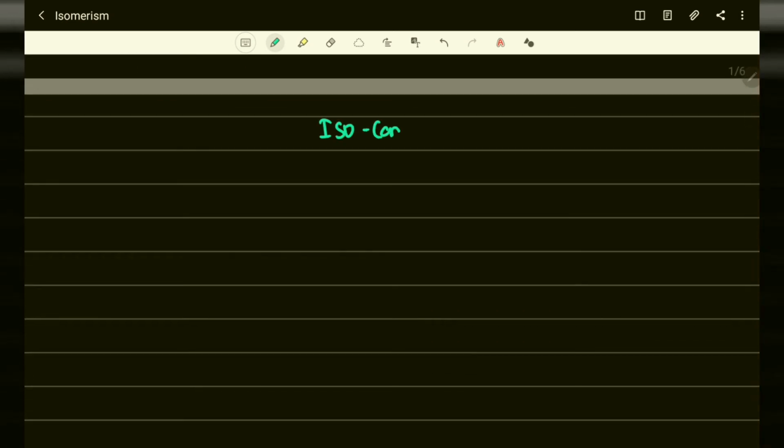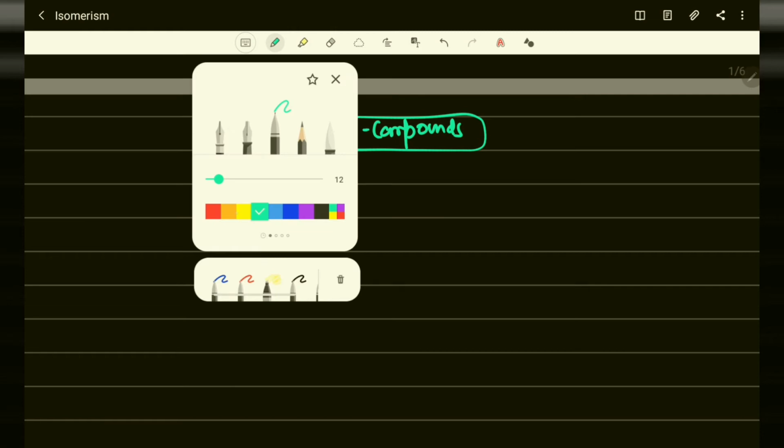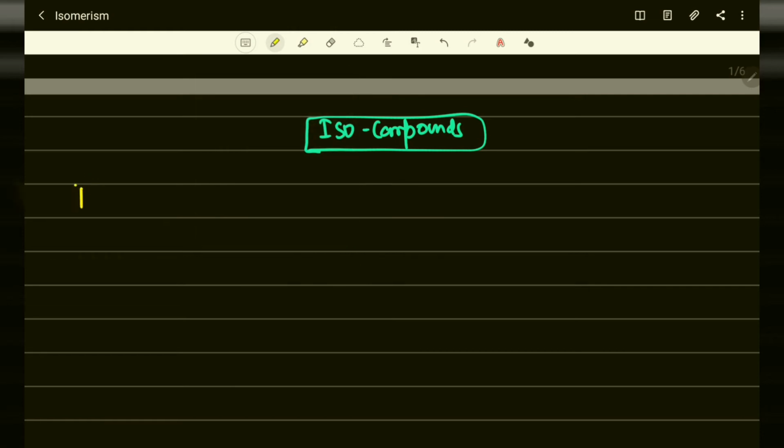Okay, next comes iso compounds. What are iso compounds? We will take another example of pentane again. Pentane, molecular formula C5H12. What are basically iso compounds?